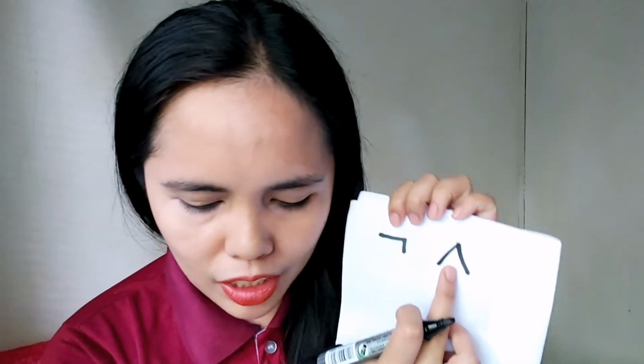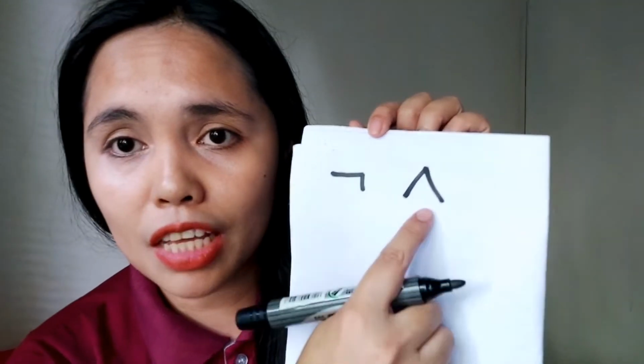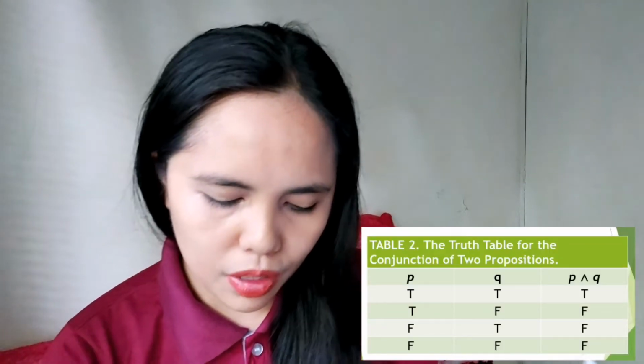Definition 2. Let P and Q be propositions. The conjunction of P and Q, denoted by this symbol, the inverted V, whose name is caret, is the proposition P and Q. The conjunction P and Q is true when both P and Q are true and is false otherwise.